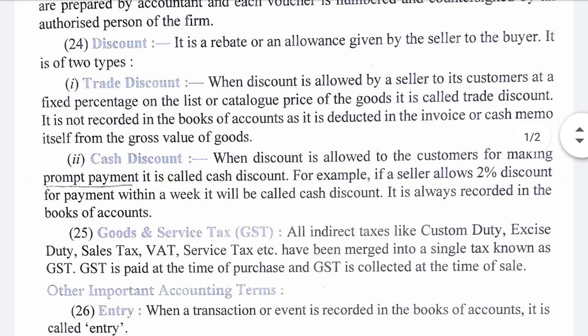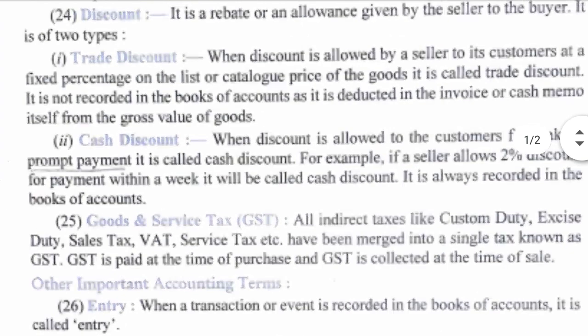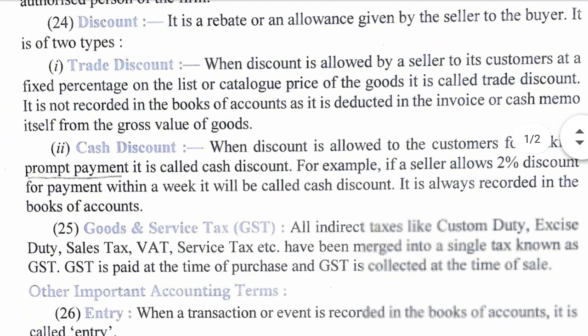Next is discount. You all know what discount is? It is a rebate or allowance given by the seller to the buyer. So whenever we are purchasing goods below the MRP, we are getting a discount. Discounts are of two types.